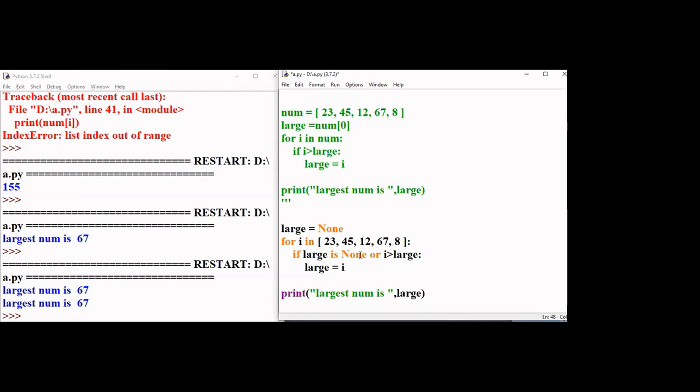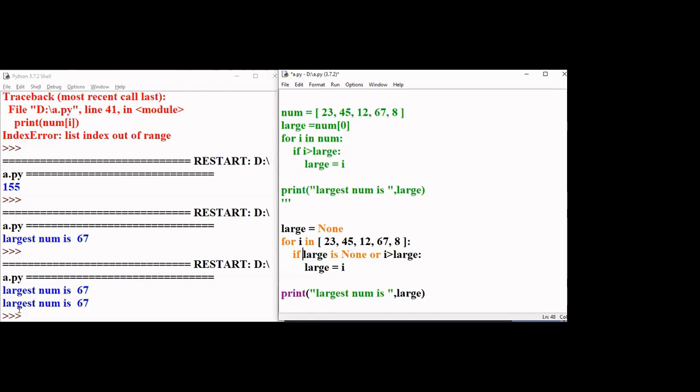That is why in the logic here I have put one first condition: if large is None or if i greater than large, then I'm giving large is equal to i. What happens is, first time large is None. For only the first iteration, this particular statement will execute. After the first iteration, large is no longer None. So large is None means it is true.